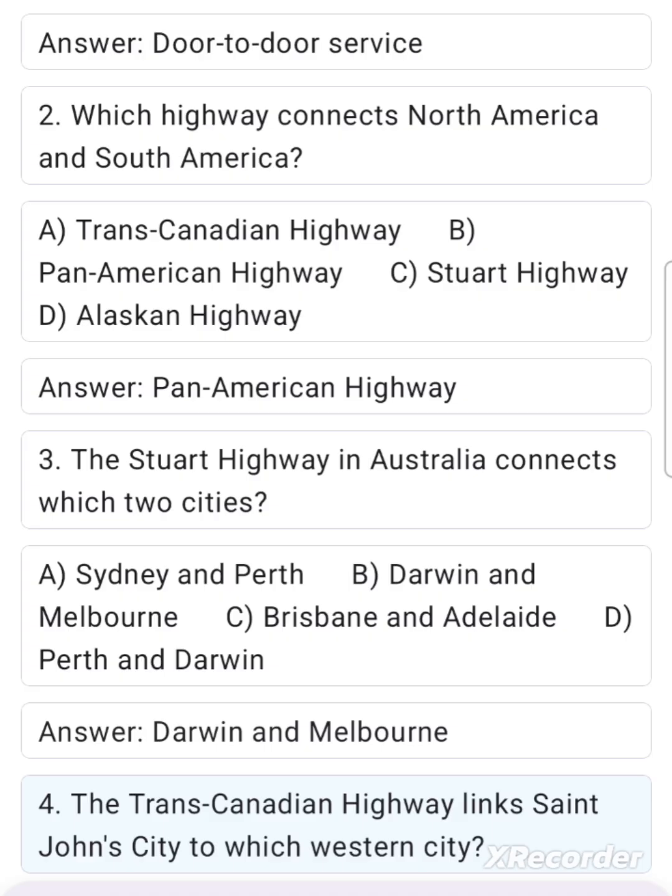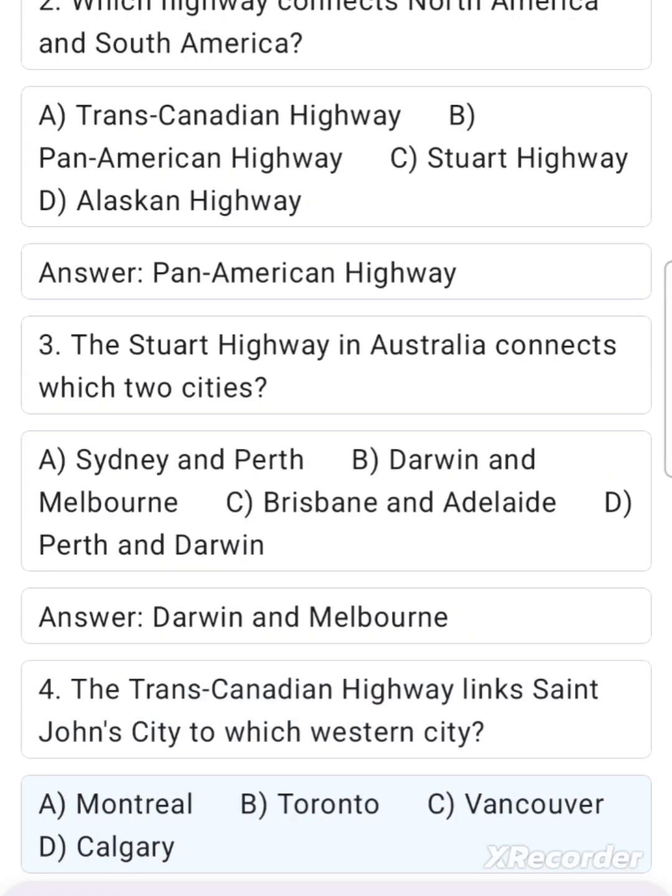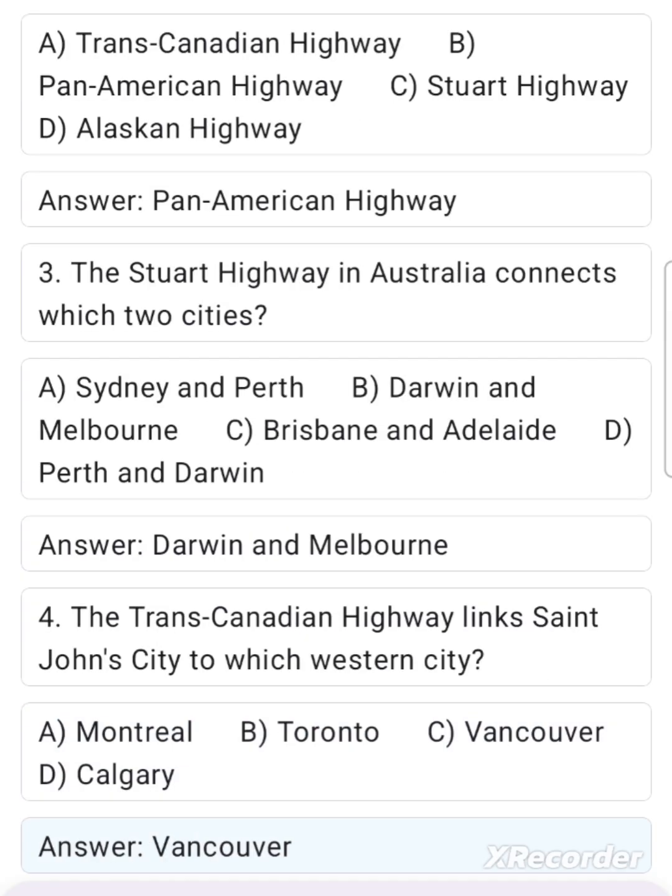4. The Trans-Canadian Highway links St. John's City to which western city? A. Montreal. B. Toronto. C. Vancouver. D. Calgary. Answer. Vancouver.